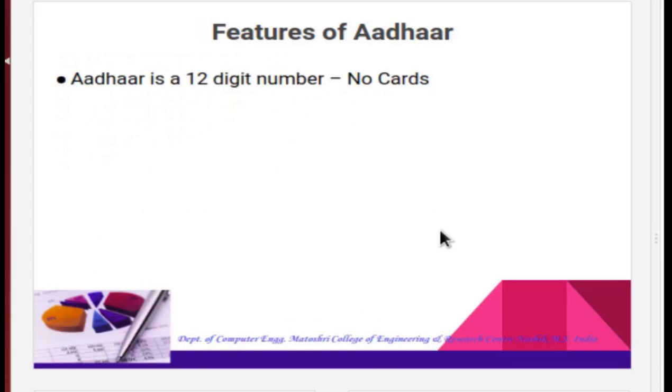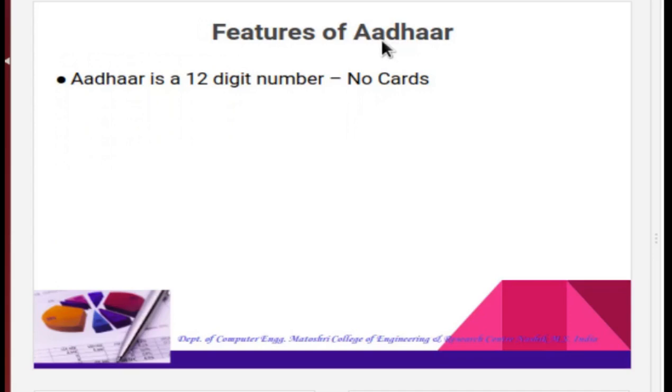Aadhaar is a 12-digit number. This unique number is assigned to an individual person at the time of generation of the card. As it matches his demographic and biometric identification, duplication is not possible. That's why one person can enroll for one card at one time.